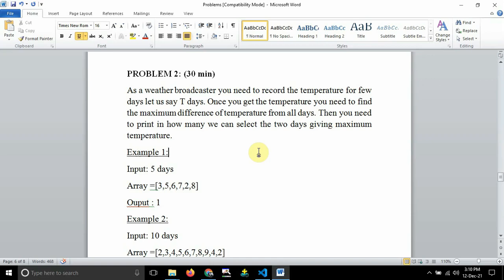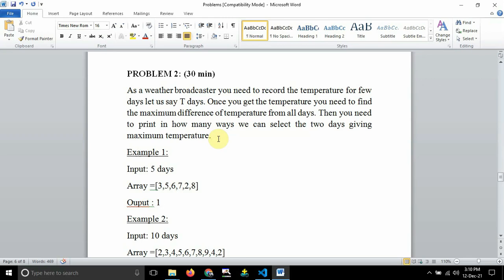I'll just read it out for you. As a weather broadcaster, you need to record the temperature for a few days, let us say T days. Once you get the temperatures, you need to find the maximum difference of temperature from all the days. Then you need to print in how many ways we can select the 2 days giving the maximum temperature difference. So it's pretty much simple, guys.